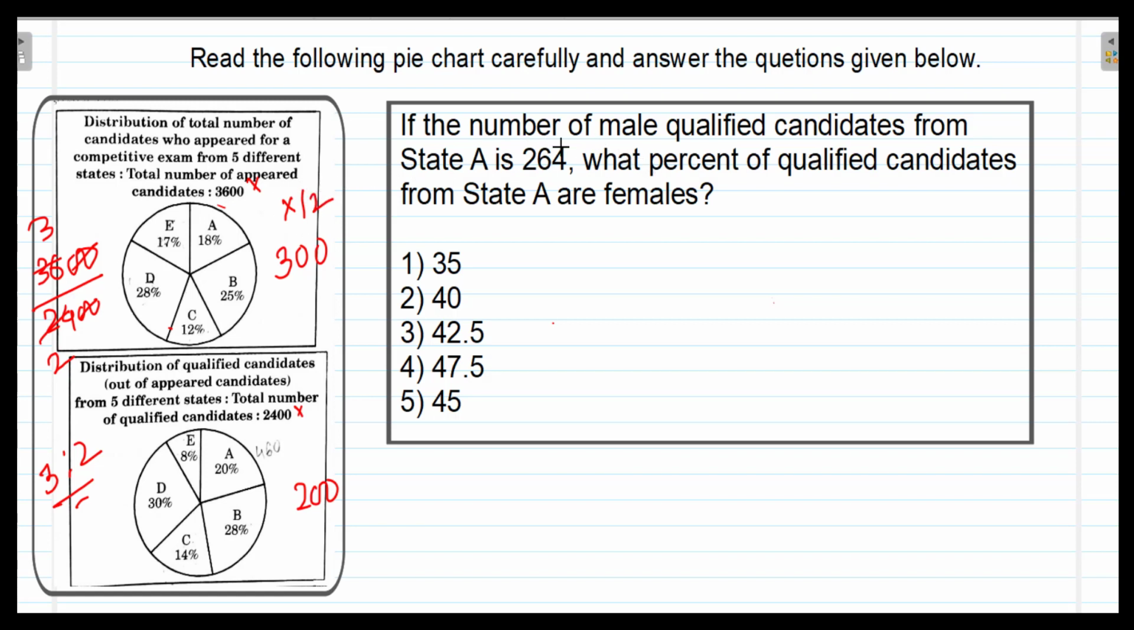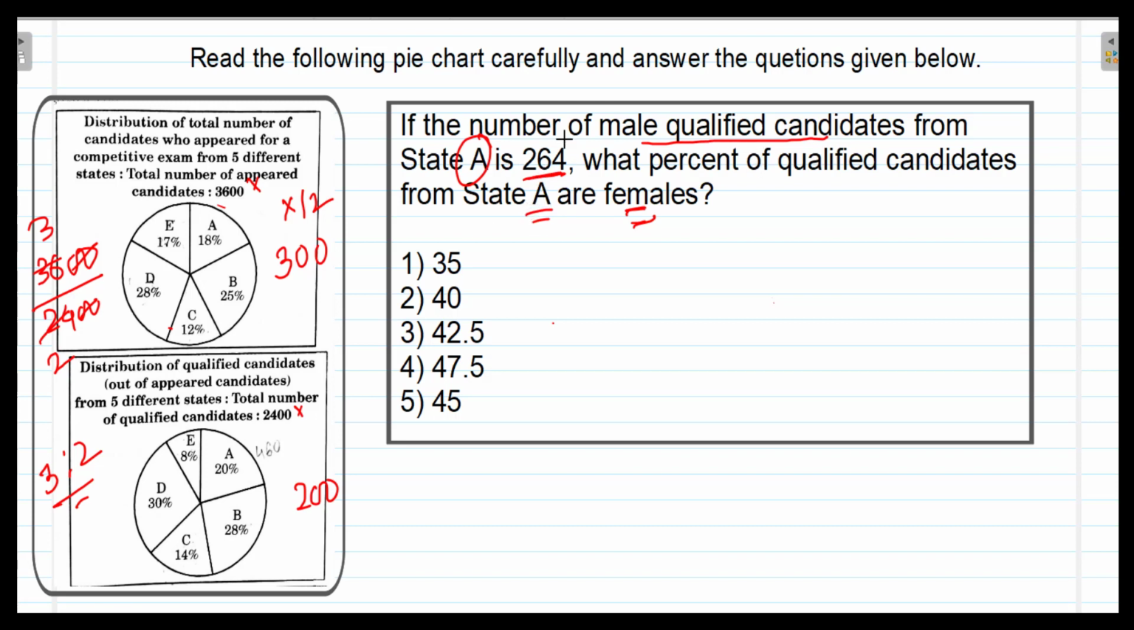It is said that if the number of male qualified candidates from state A is 264, what percent of qualified candidates from state A are females? The male qualified candidates from state A are 264, this is given to us, and we have to find the percentage of female qualified candidates from state A. See how we solve this.